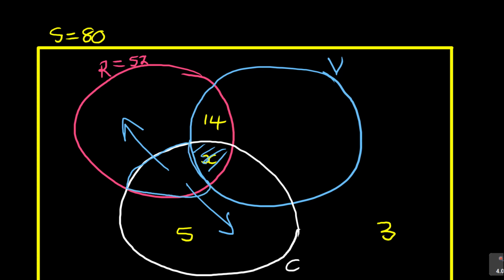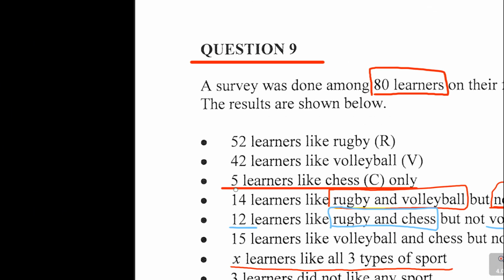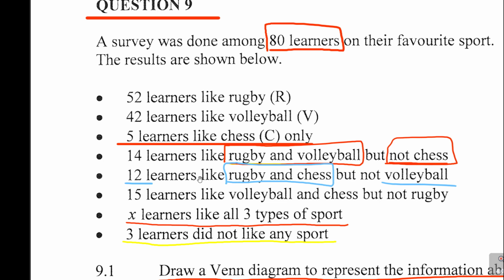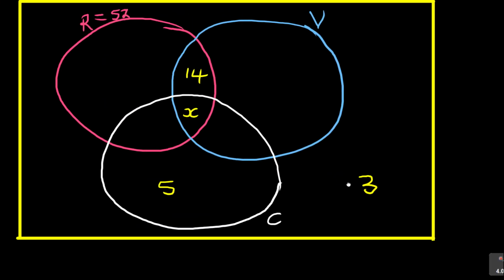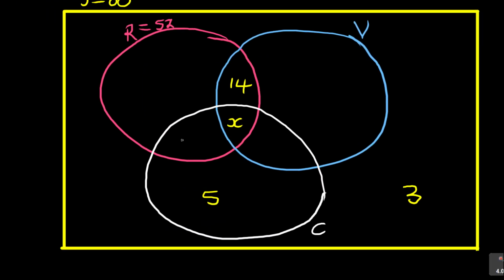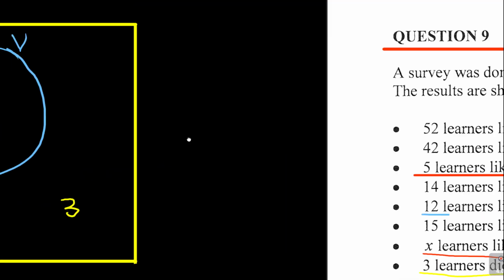If you put X, already you're saying they also like volleyball, because it is part of the volleyball learners. So you can see that if I do that, just like 14, those who like rugby and chess but not volleyball is 12 learners. So I come here and make my 12 there. So it's rugby and chess but not what? Volleyball.